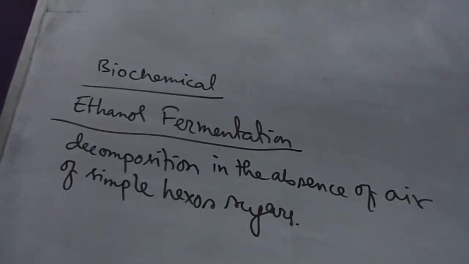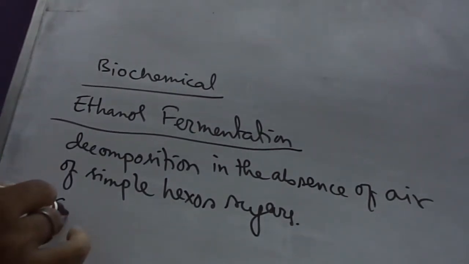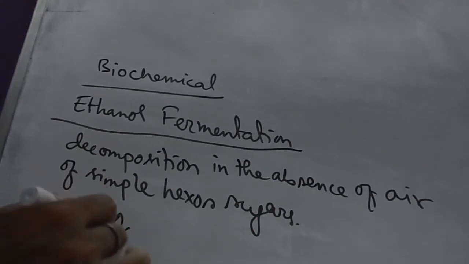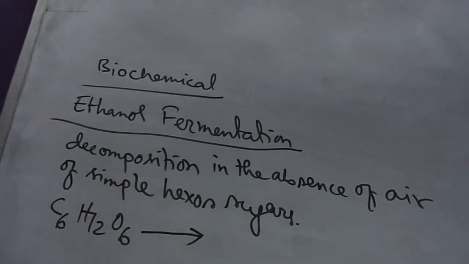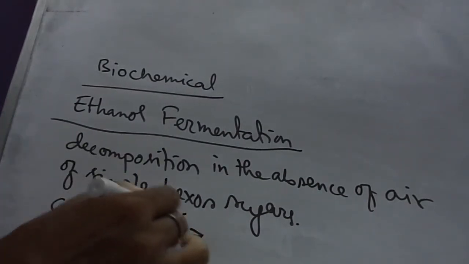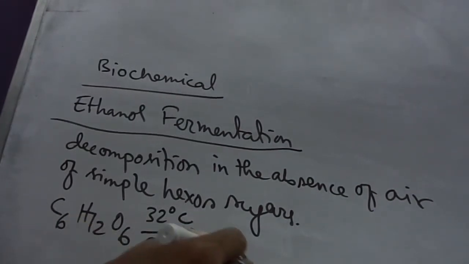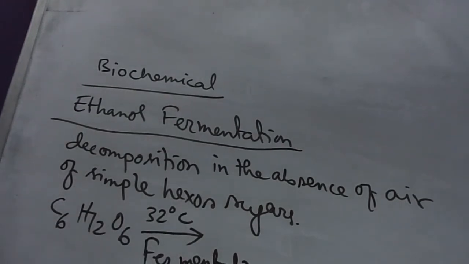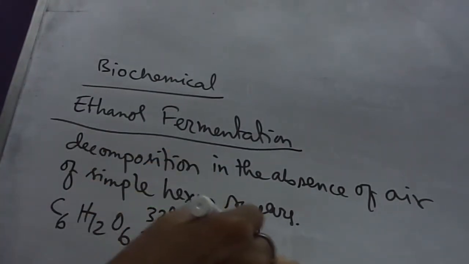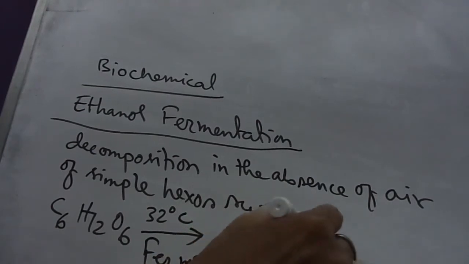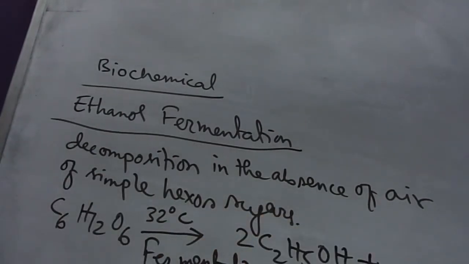The fermentation process equation is C6H12O6, at 32 degree centigrade fermentation, gives 2C2H5OH plus 2CO2.